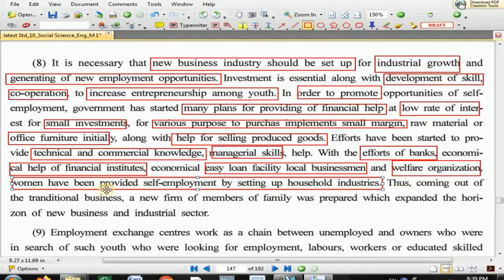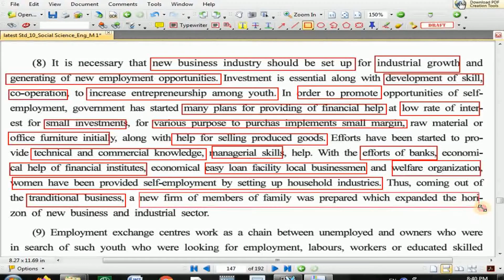Thus, coming out of traditional business, a new firm of members of the family was prepared which expands the horizon of new business and industrial sector. Rather than your family business, rather than your old firm, a new firm of members of the family was prepared, and the new generation of the family starts a new business or a new trend in the same business and improves the industrial sector of our country.